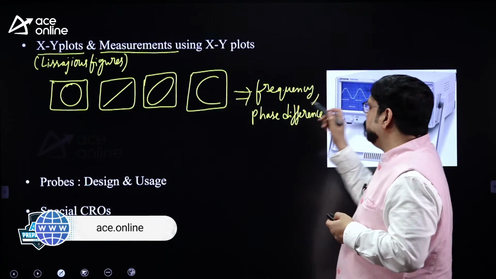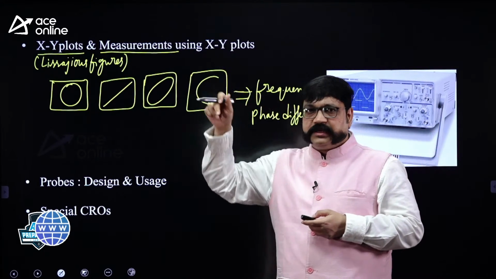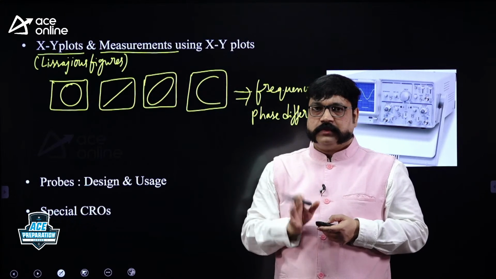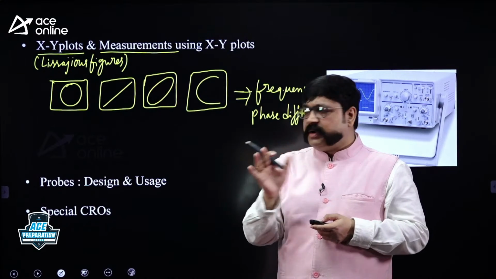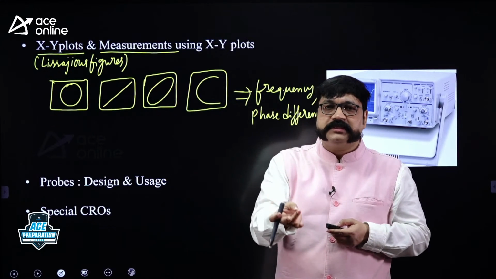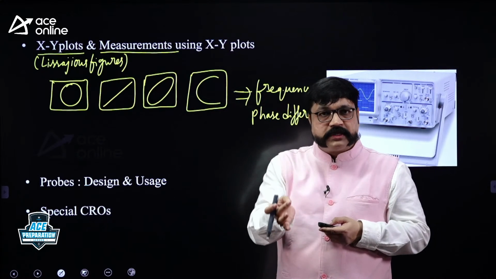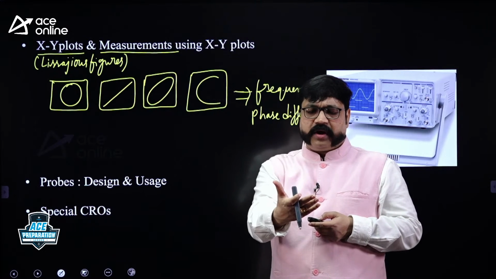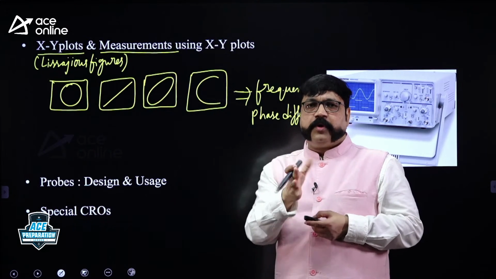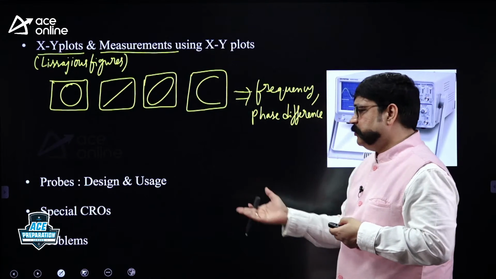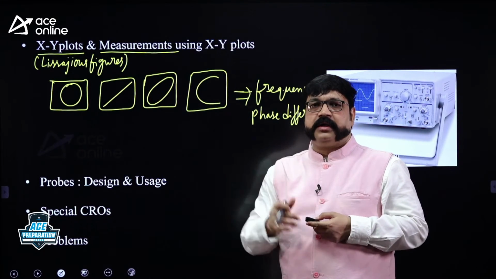So just briefly go through it. What you need to learn is the block diagram of the single channel analog CRO, as I mentioned in the beginning. But special CROs are also there: dual trace CRO, dual beam CRO, sampling oscilloscope, storage oscilloscope. Just look at the block diagram and go through some important features. That is more than enough. Rarely they will ask. And we will see the corresponding problems in the important concepts now.